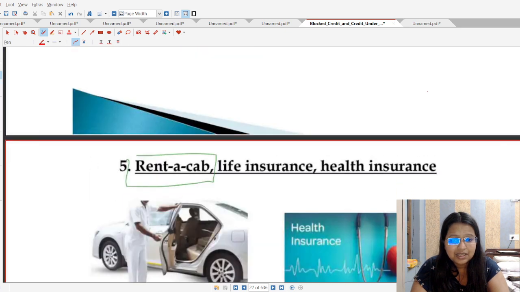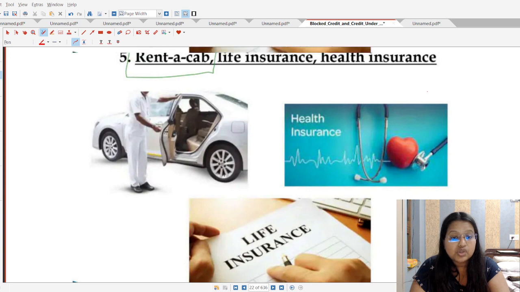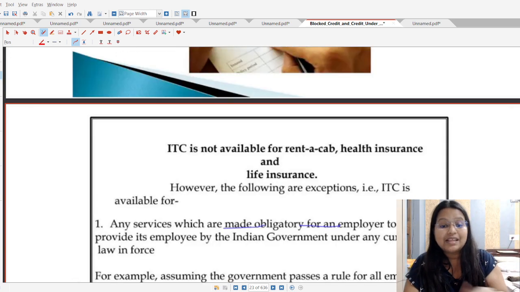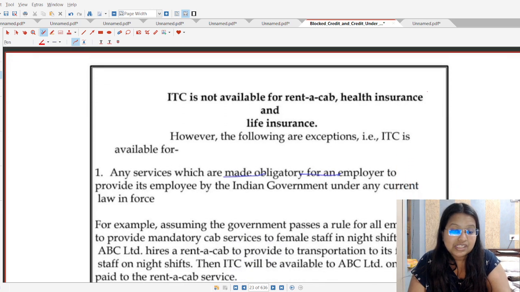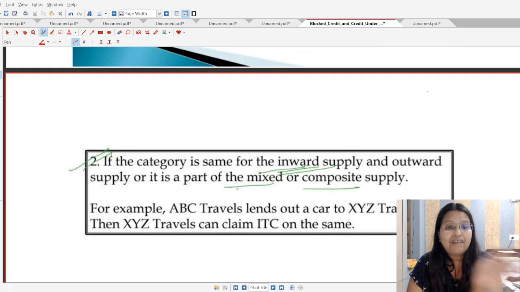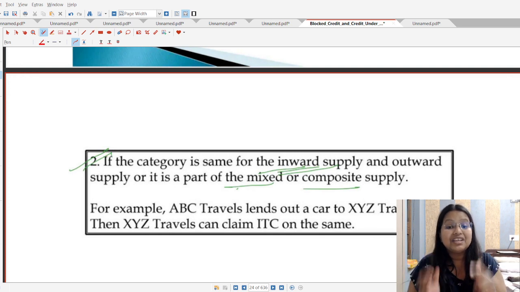Next, students, is the case of rent-a-cab, life insurance and health insurance. In all these cases, that is rent-a-cab, life insurance and health insurance, ITC is not allowed. But there are some exceptions. The exceptions are: if these services are made obligatory for an employer to provide its employee; second, if it is in the category of similar line of business; and students, if it is a part of mixed or composite supply.